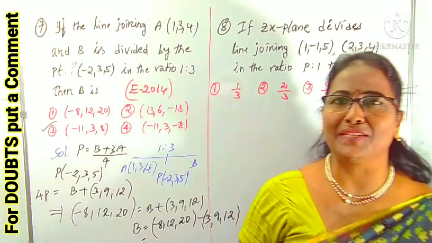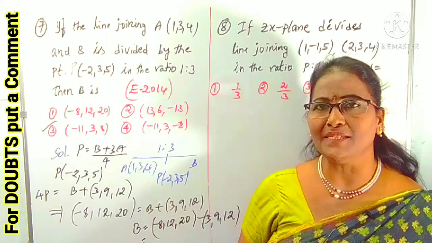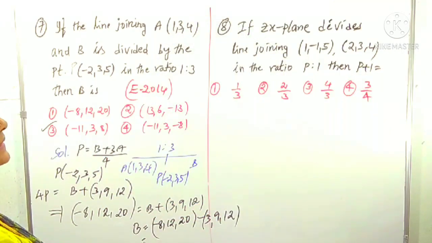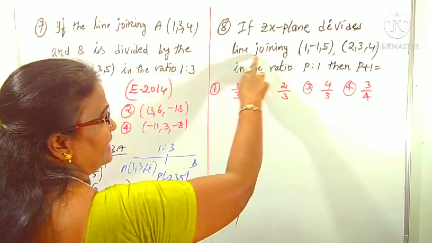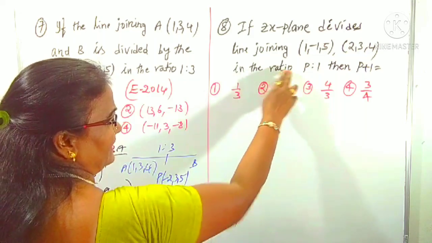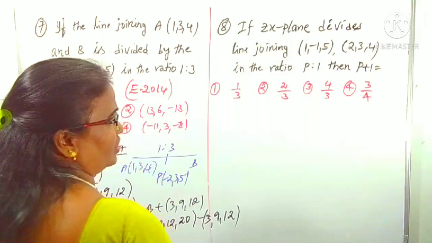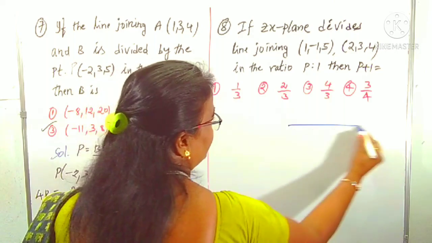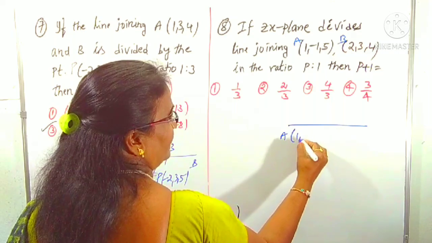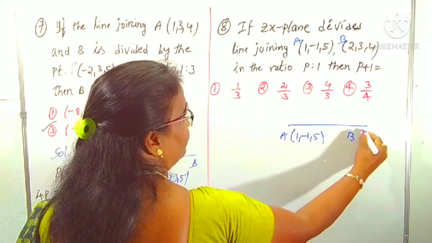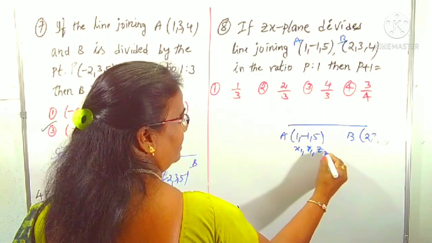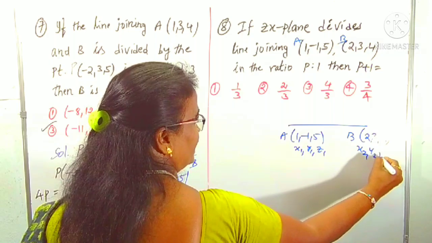So like that we have to concentrate on what the missing point is. For that also we can use this super tip. Here it is given: if the ZX plane divides the line joining (1, -1, 5) and (2, 3, 4) in the ratio P:1. Suppose A is one of the points and this is B. A is (1, -1, 5), B is (2, 3, 4). We can think of these as X1, Y1, Z1 and X2, Y2, Z2.